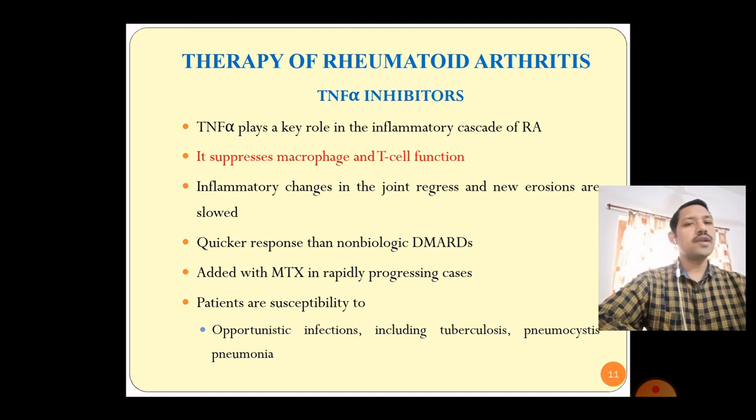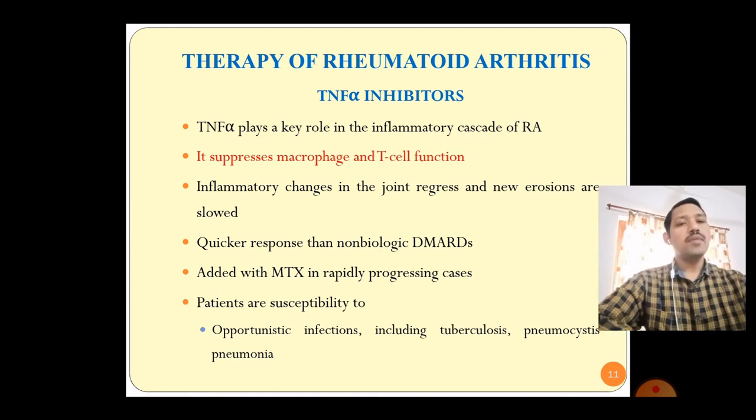This drug can be added with the methotrexate when the cases are having no response, or are progressively increasing, but the patients who are on the TNF alpha inhibitors are susceptible to opportunistic infections including tuberculosis, pneumocystis pneumonia and many more.